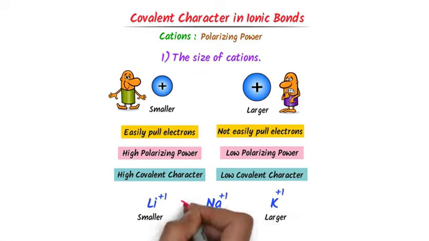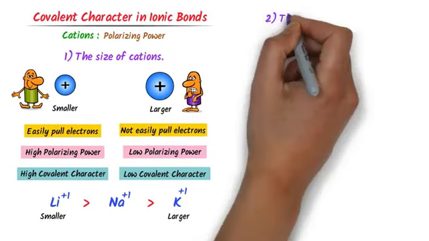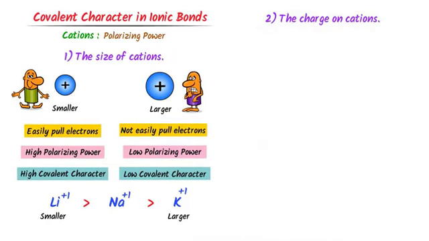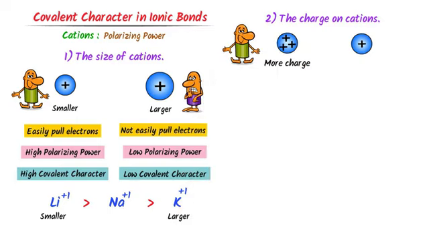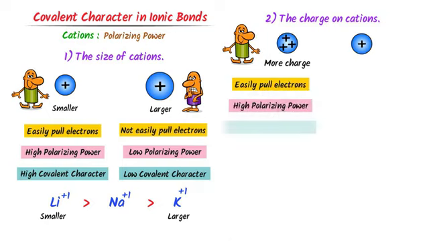So lithium has more covalent character than sodium, and sodium has more covalent character than potassium. The second factor is charge on cations. Consider these cations. We can see that this cation has more positive charge. It will love to pull more electrons of the anion. Hence, its polarizing power is high and it has more covalent character.